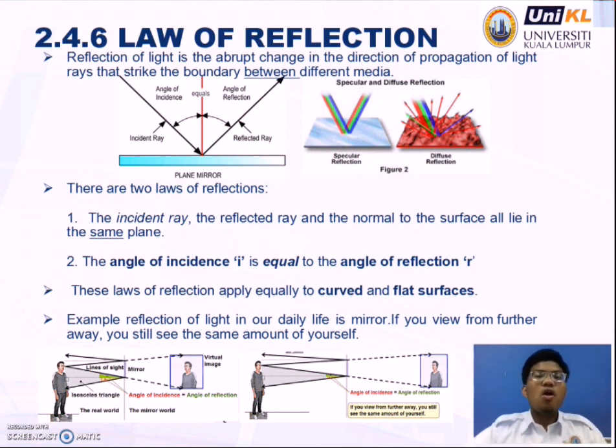Reflection is the abrupt change in the direction of propagation of light rays that strike the boundary between different media. There are two laws of reflection. The first one is that the incident ray, the reflected ray, and the normal to the surface all lie in the same plane. The second one is that the angle of incidence i is equal to the angle of reflection r. This law of reflection applies equally to curved and flat surfaces. An example of reflection of light in our daily life is the mirror.